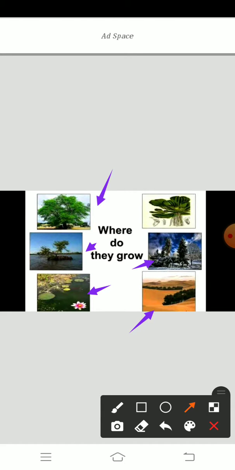But in all the parts of the earth, the plants and trees can grow. They grow all over the world, in water, on land, in the desert, even in ice age places. How can they grow?